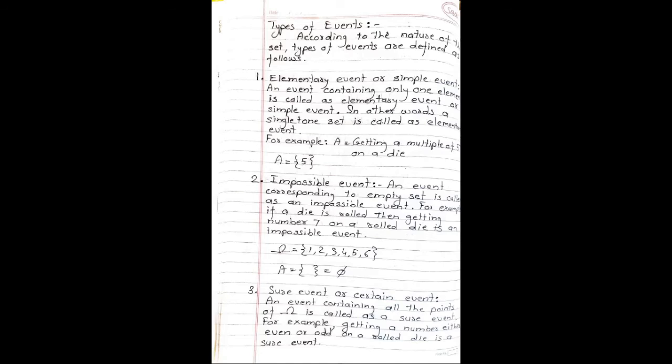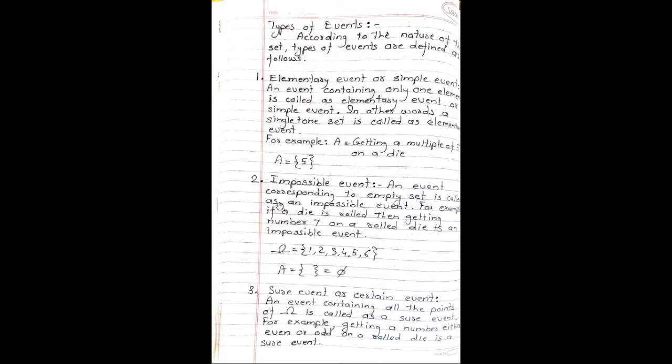Types of events. According to the nature of the set, types of events are defined as follows. First type of event, elementary event or simple event. An event containing only one element is called an elementary event or simple event. In other words, a singleton set is called an elementary event. For example, let A denote the event of getting a multiple of 5 on a die. So A is equal to curly bracket 5.